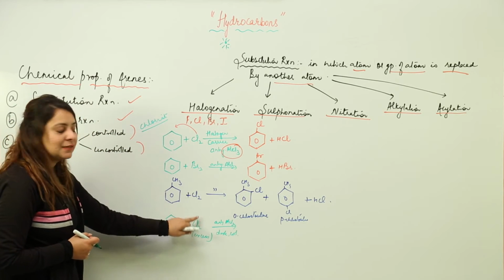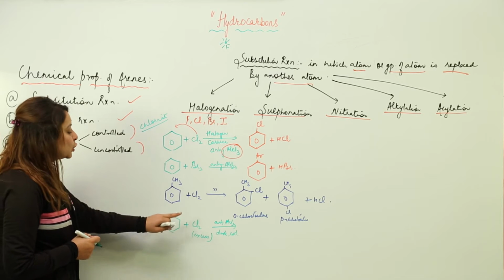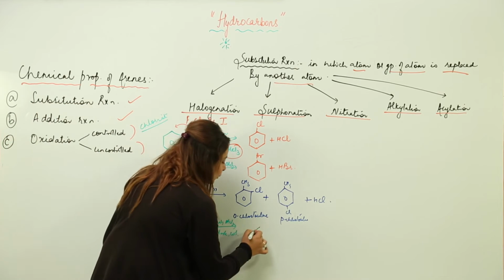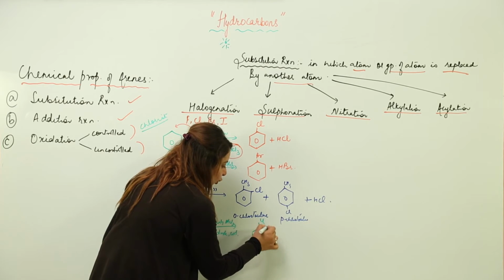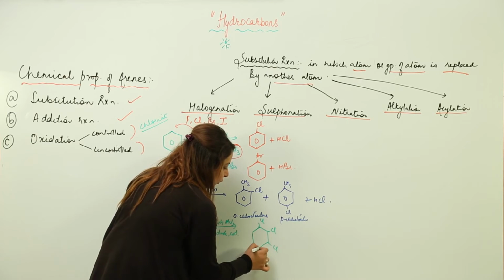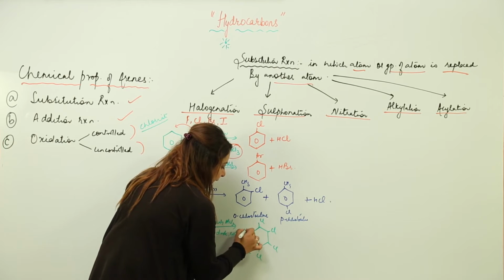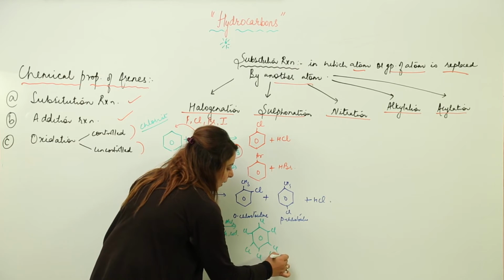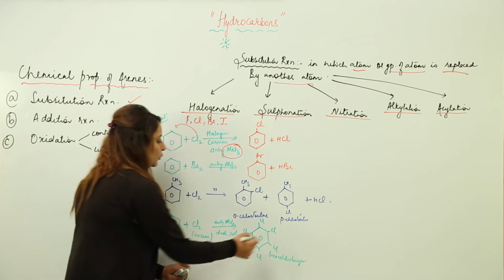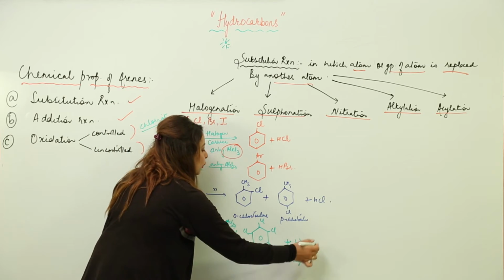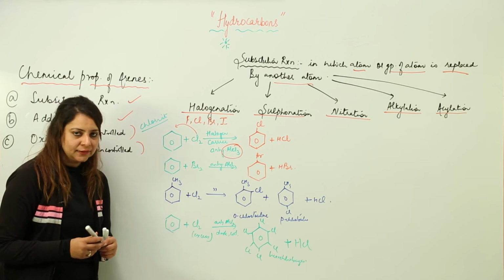Since Cl2 is present in excess, there will be a chlorine at all positions. It will form hexachlorobenzene, along with hydrogen chloride.